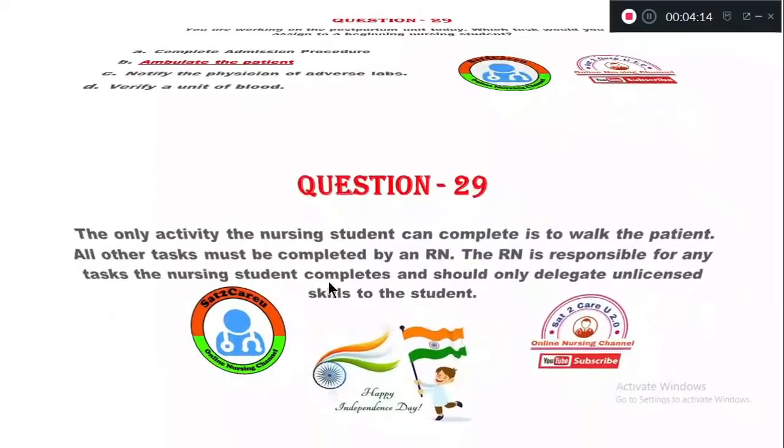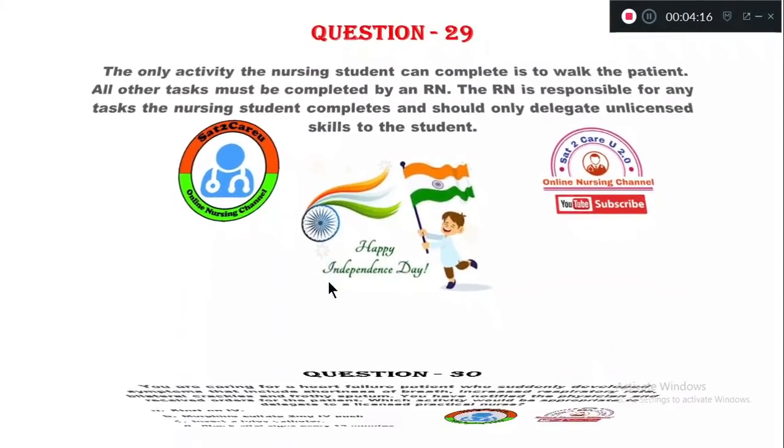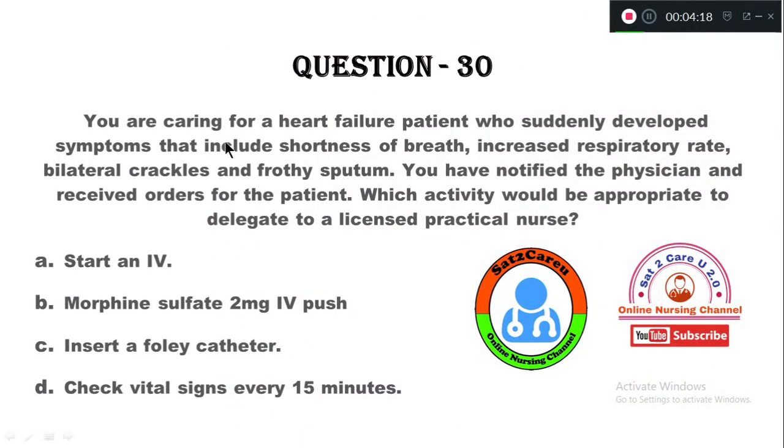Question number 30. You are caring for a heart failure patient who suddenly developed symptoms that include shortness of breath, increased respiratory rate, bilateral crackles, and frothy sputum. You have notified the physician and received orders for the patient. Which activity would be appropriate to delegate to a licensed practical nurse?